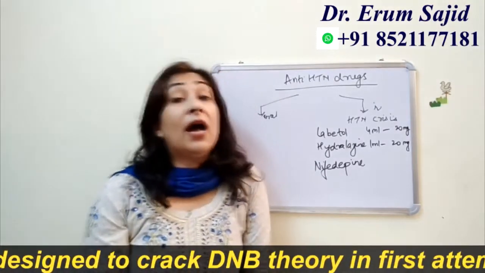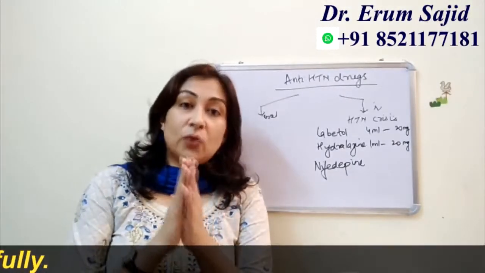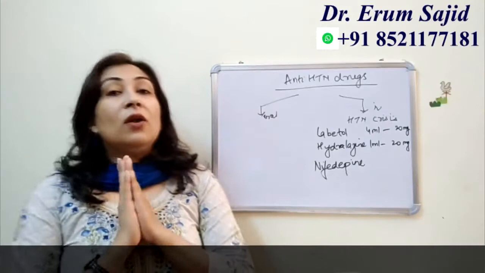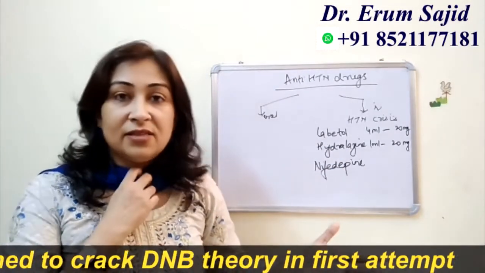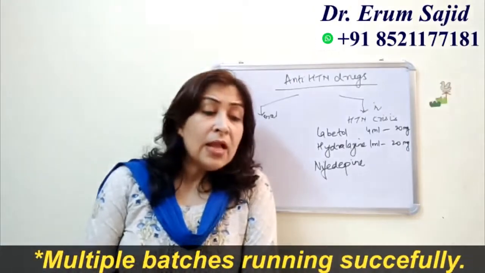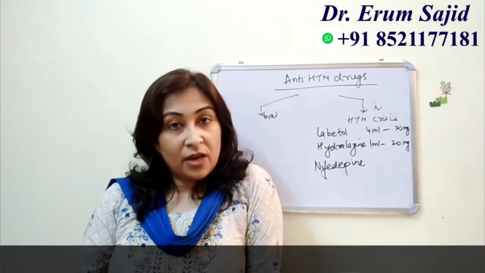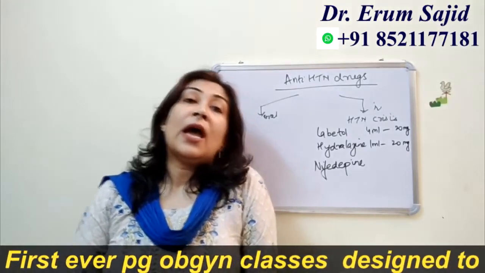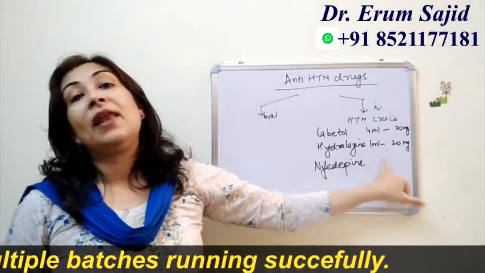Now let's talk about hydralazine, the other drug of choice if for whatever reasons you cannot give labetalol. Hydralazine comes in various brand names, which is very easy to remember, and you can keep it in the tray in which the emergency drugs are kept. Each ampule of hydralazine, 1 ml, has 20 milligrams.